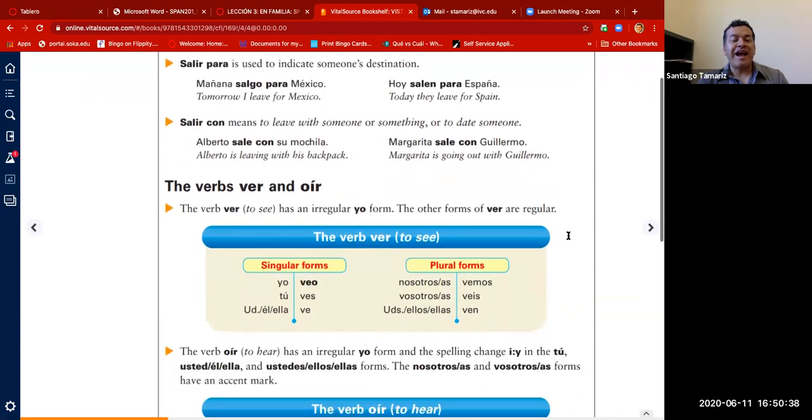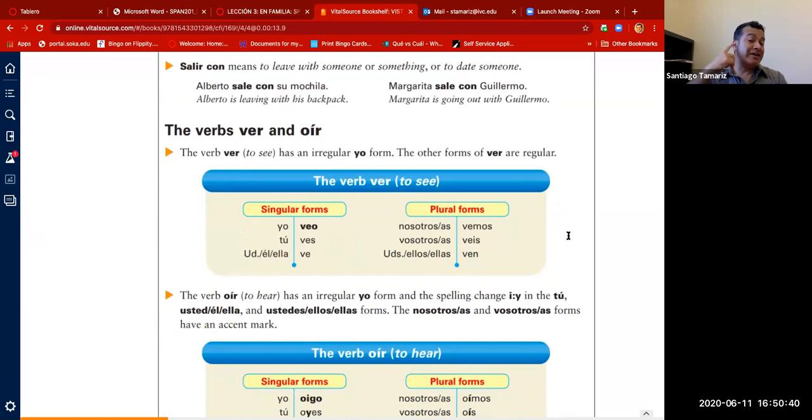The verbs ver and oír. The verb ver has an irregular yo form. The other forms of the verb are regular. Yo veo. The rest of them are regular. Tú ves, nosotros vemos, etc.